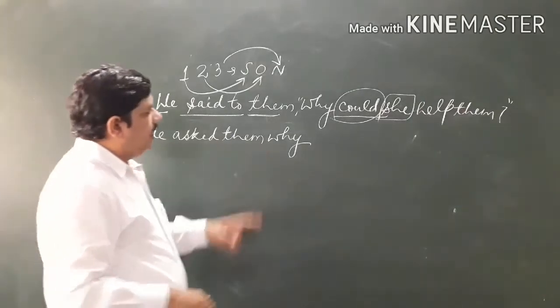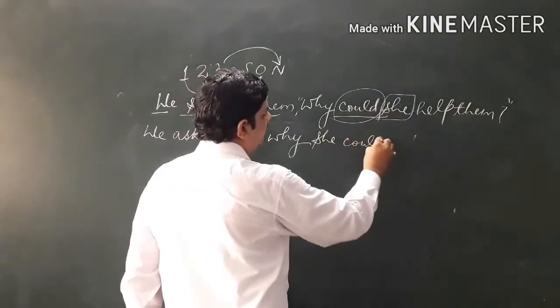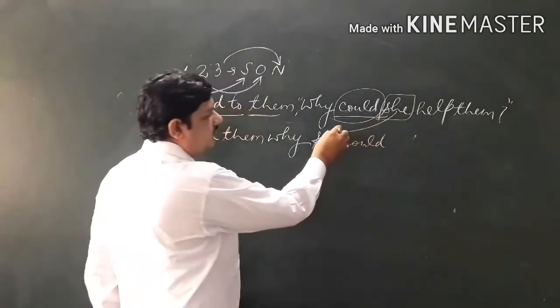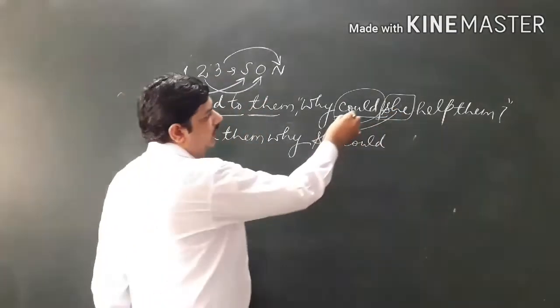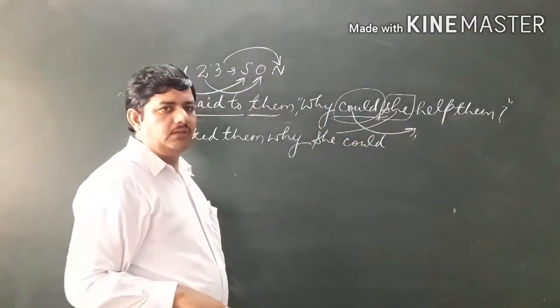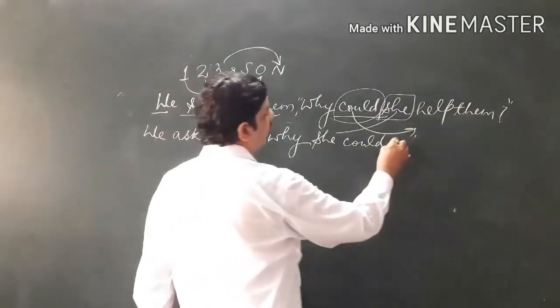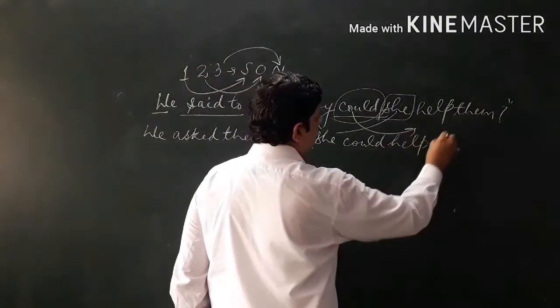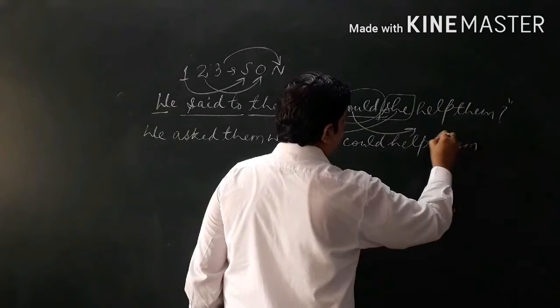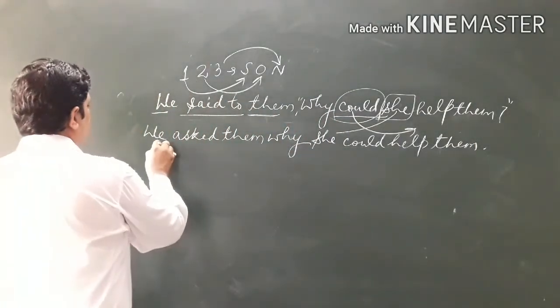We ask them why, now why she could. The subject should come forward and the helping verb should be used later. Why she could help them.